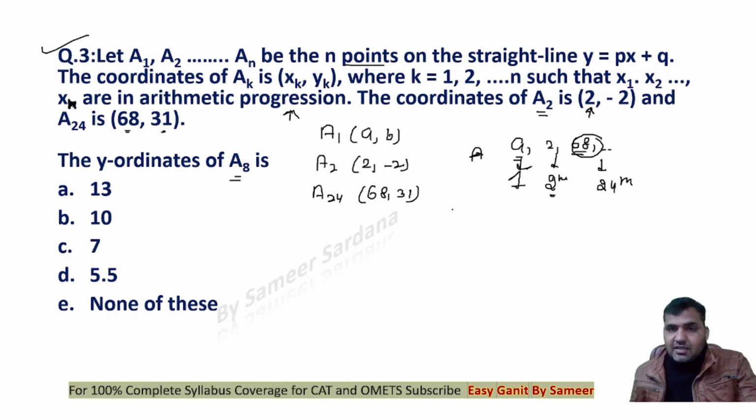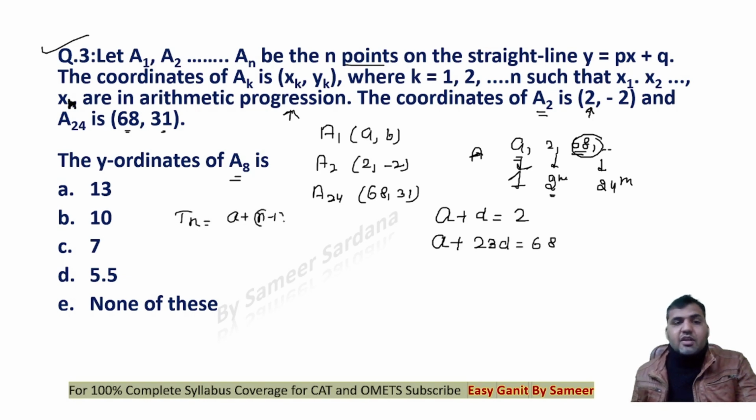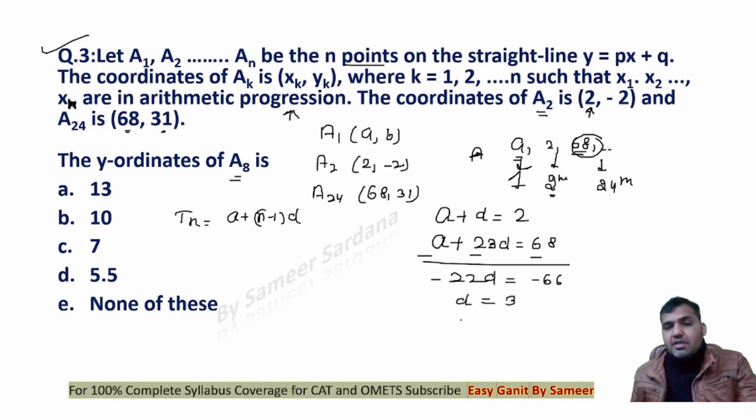Now, can you see that the second term would be A plus D. Arithmetic progression, we know, is a series where the consecutive terms are obtained by adding a constant value to the previous term. So can I say A plus D is 2, and then the 24th term, A plus 23D, will be equal to 68. The nth term of an arithmetic progression is A plus n minus 1 into D. Now, if I solve these two equations, I'll get 22D is equal to 66. D will be equal to 3, so A will be equal to minus 1.